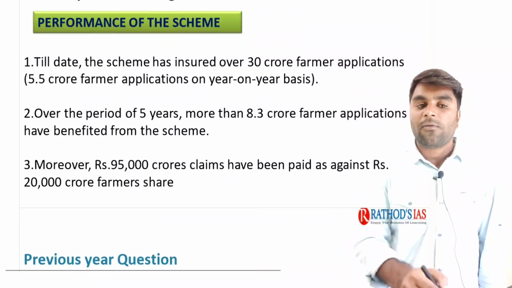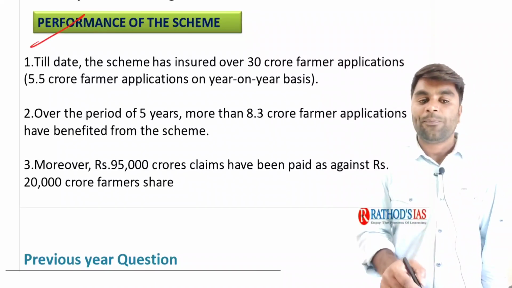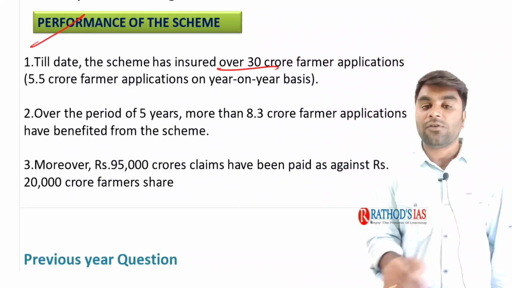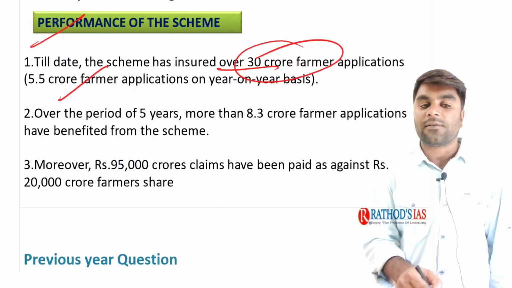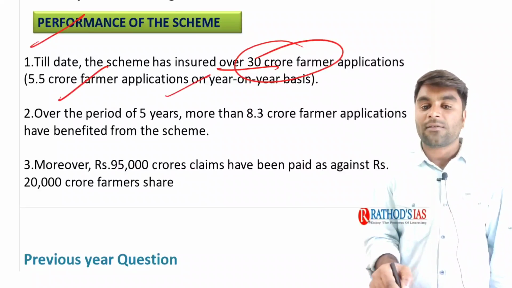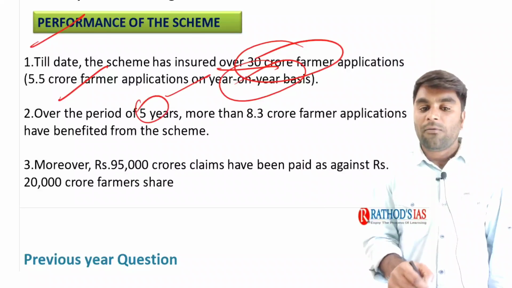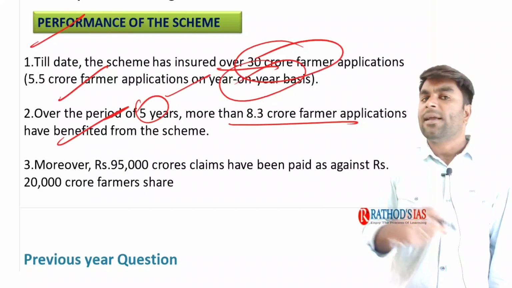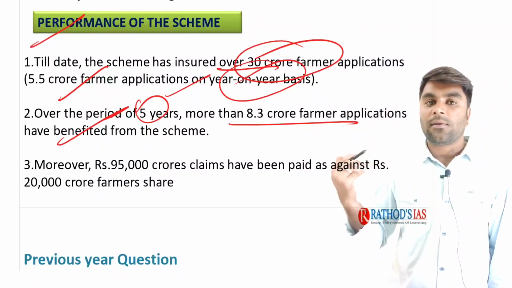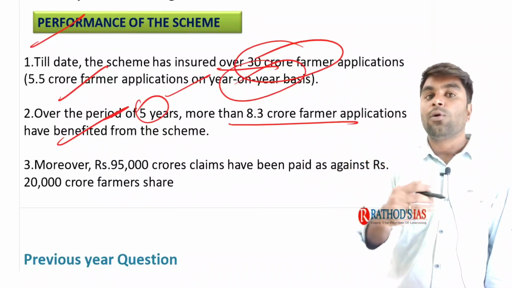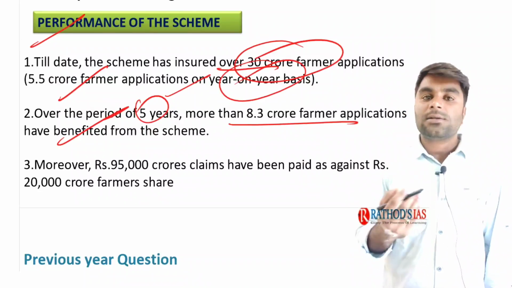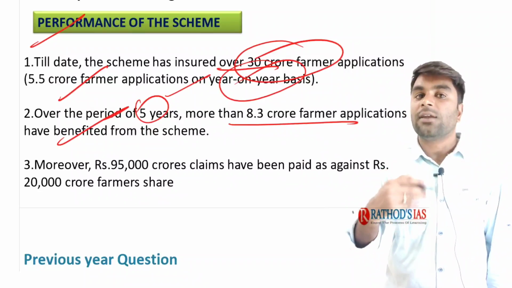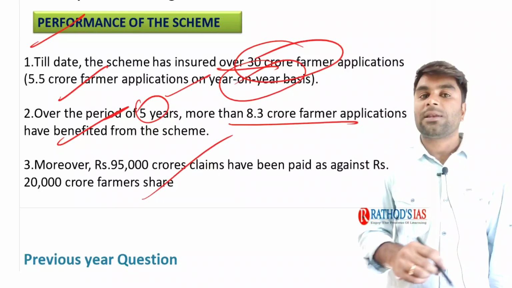Next, when we look at the performance of the scheme, till date, the scheme has insured 30 crore farmer applications, 5.4 crore farmer applications on a year-on-year basis. Over a period of 5 years, more than 8.3 crore farmer applications have benefited from the scheme. In 2019-20, during the locust attack, the farmers in Rajasthan alone claimed about 35 crores from the Pradhan Mantri Fasal Bima Yojana.